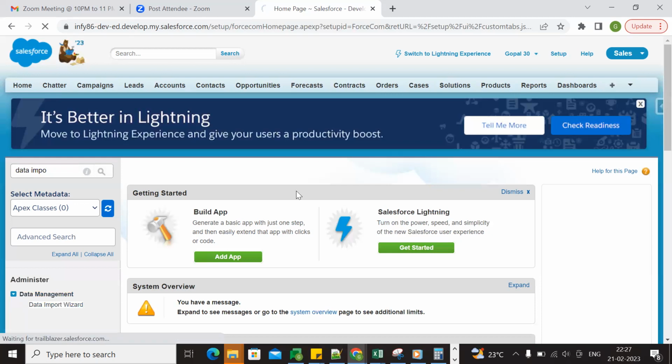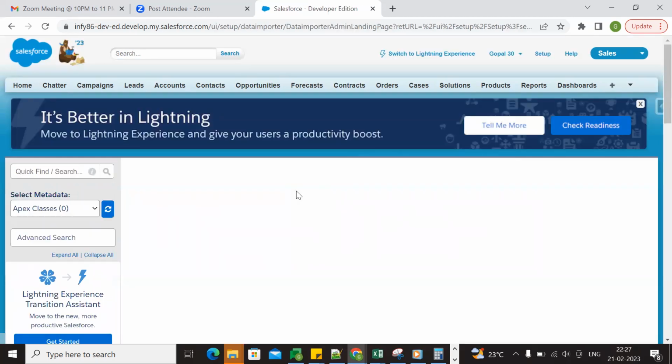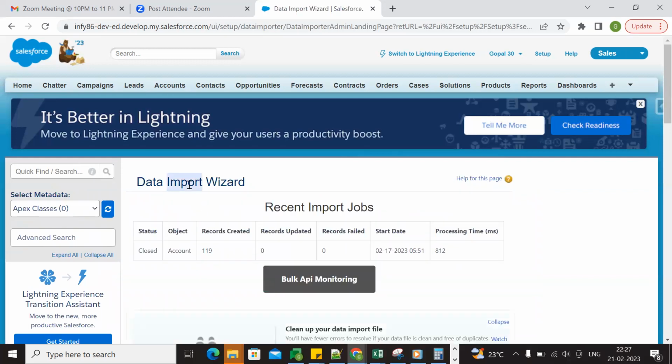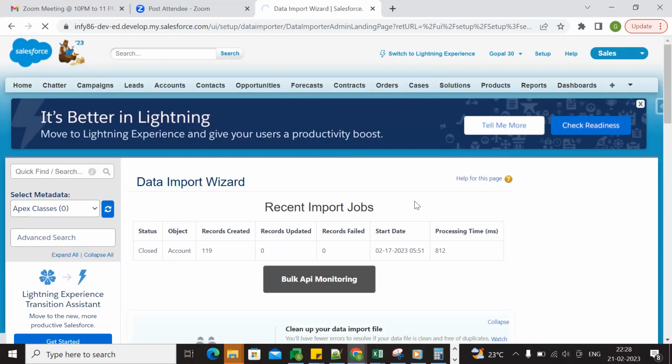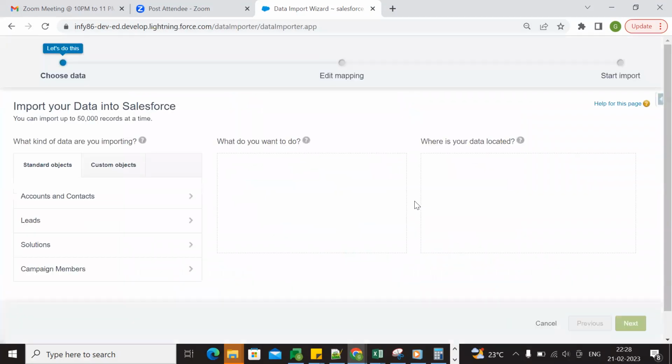So the data import wizard supports only 5 standard objects: accounts and contacts, other than those, leads, solutions, and campaign members. These are the only 5 standard objects we can use, and the limitation is 50,000 records. So all custom objects we can also load, right? Okay.